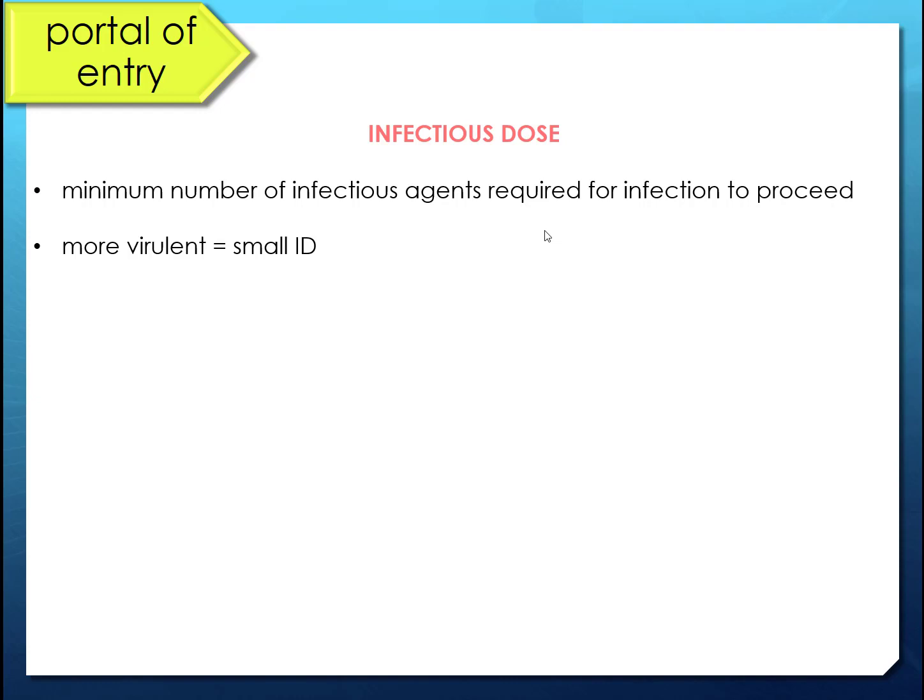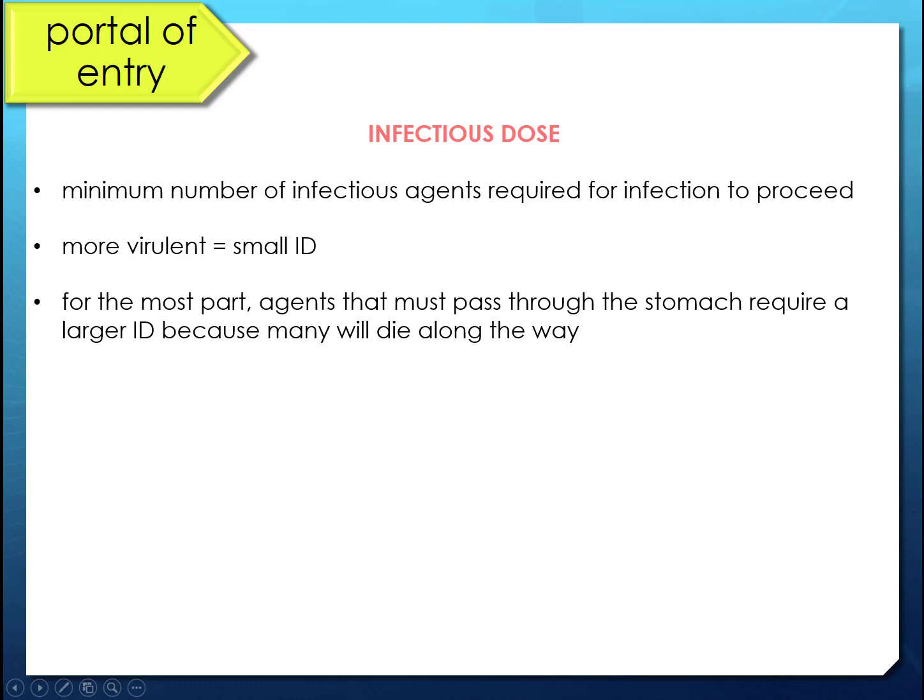Because our host defenses don't have to wipe out nearly as many of them. The more virulent the organism, the smaller the infectious dose. Whereas if an organism is less virulent, they're going to need an awful lot because our host defenses are going to be able to wipe out a bunch of them. So think about organisms that have to go through the GI tract. All of those acids and enzymes that are part of our host defenses are going to mean that an organism is going to require a much larger infectious dose. Virulent or not, they usually do.